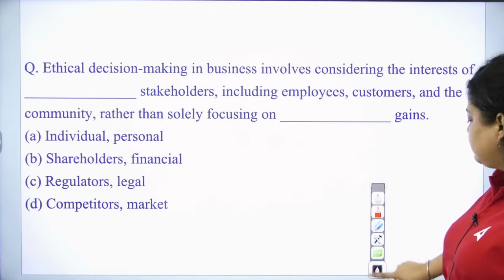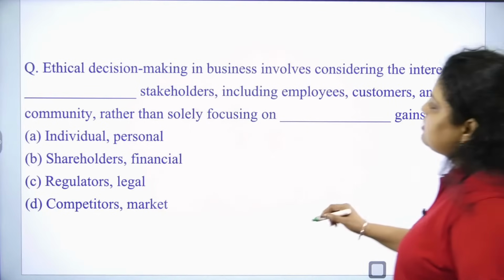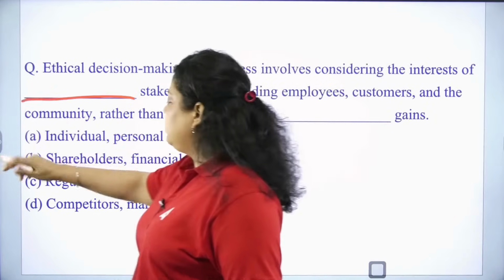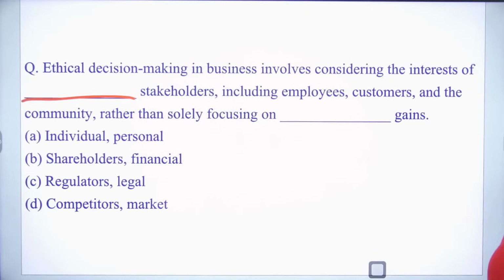These are the options. The ethical decision making in business involves considering the interest of dash stakeholders. What is a stakeholder? Individual, shareholders, regulators or competitors. So let's eliminate the options. Which of the following should be true? Individual, shareholders, regulators or competitors.